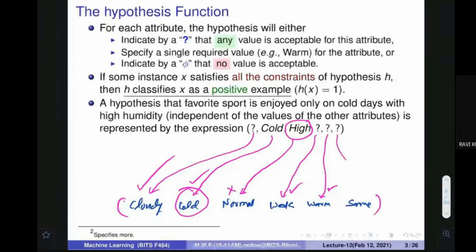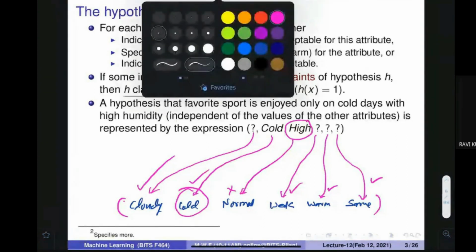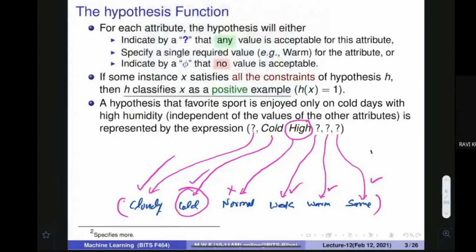Can anybody tell what the classification is for this particular item? By this hypothesis it is going to be no, because my condition was that all the constraints should be satisfied. Since all constraints are not satisfied, the classification is no, or 0. Any questions on that? Let me give you another example.